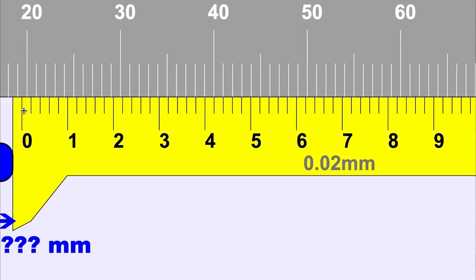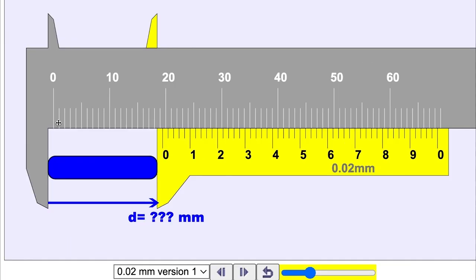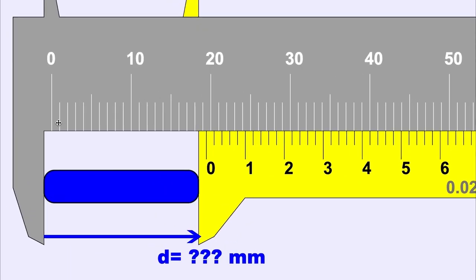So this single mark is equal to 0.02 millimeters. So what would happen is that this one mark represents 0.02 millimeters, and then 0.04 millimeters, 0.06 millimeters, 0.08 millimeters, and 0.10 millimeters is when we get over here. So now we're going to look at the main scale.